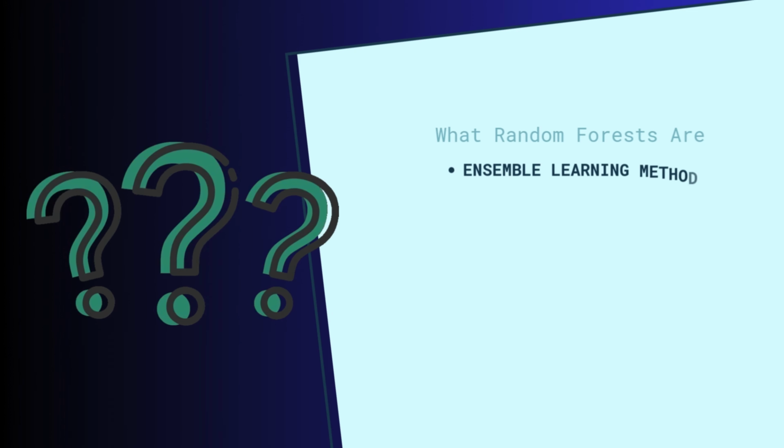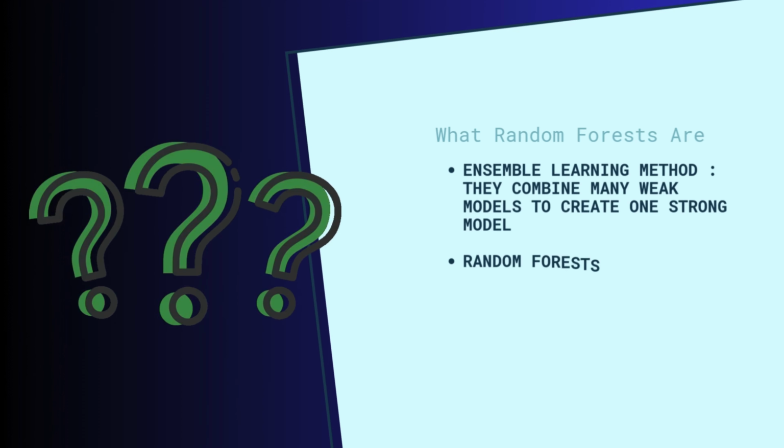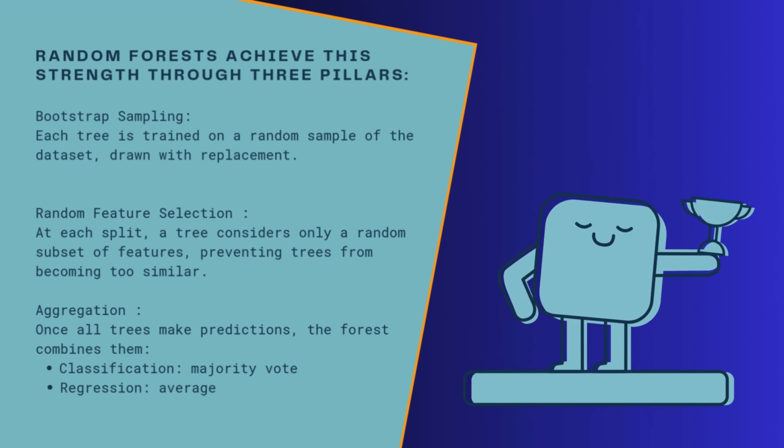Random forests are an ensemble learning method, meaning they combine many weak models to create one strong model. Instead of relying on a single decision tree, which is unstable and prone to overfitting, random forests build many trees and combine their predictions. Ensemble learning works like group decision making. One doctor can misdiagnose you, 10 doctors giving their opinion is far more reliable. Random forests achieve this strength through 3 pillars.